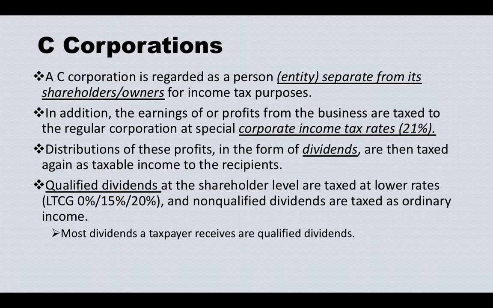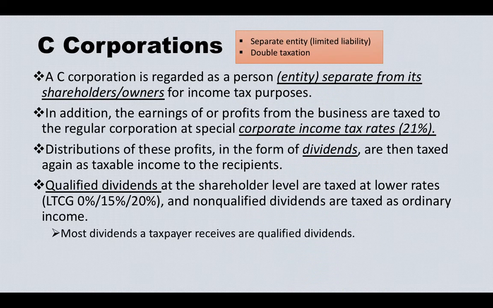Then you have to include that $79,000 in your income, and you pay tax on the distribution to you as well. That's why it's double taxation: you pay on top of the corporate tax. That's why it's a separate entity with double taxation.